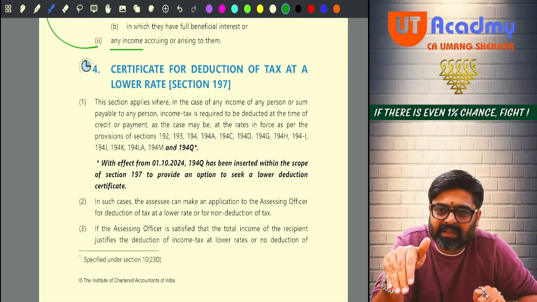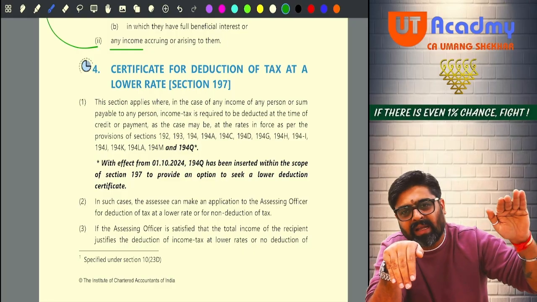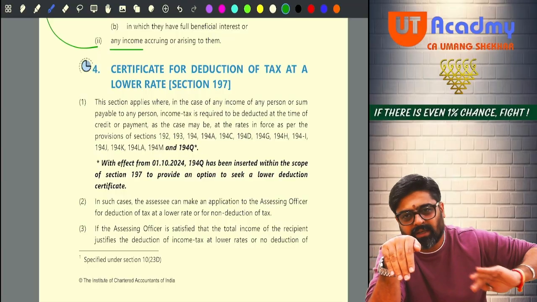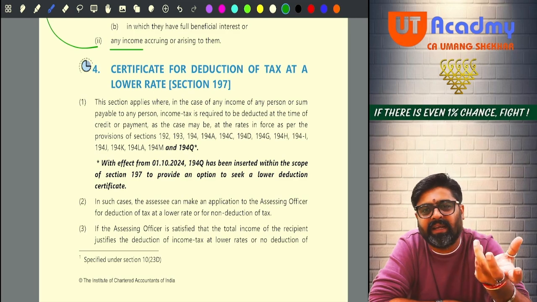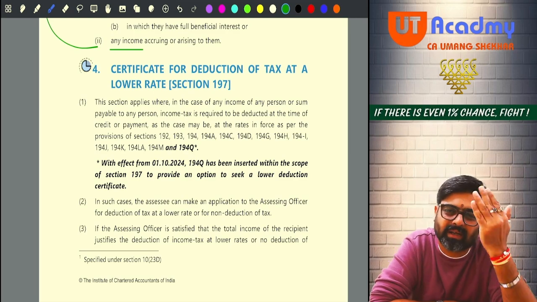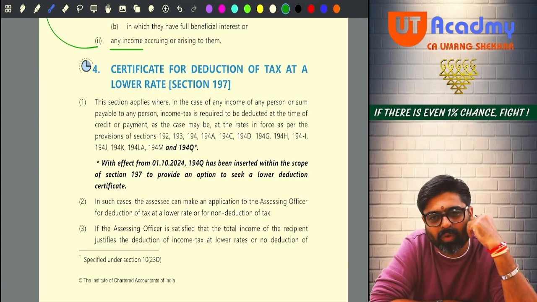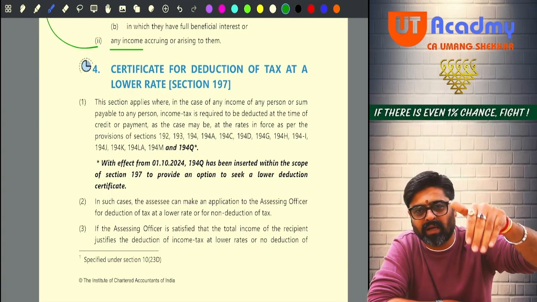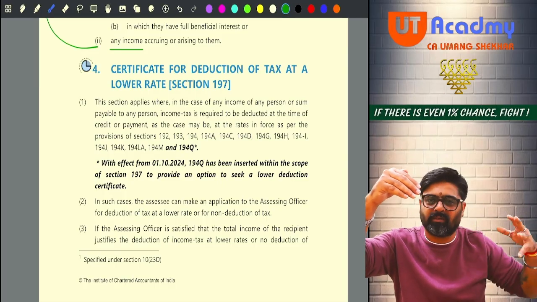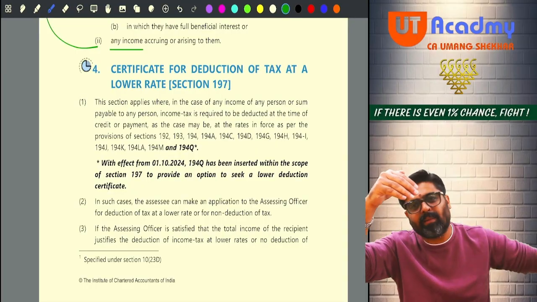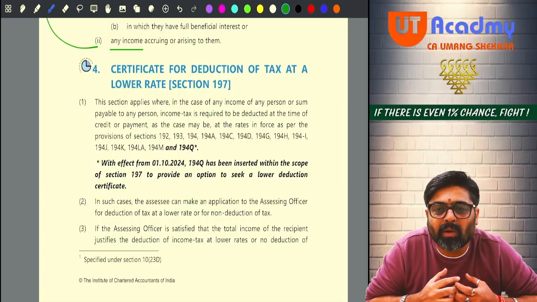Because even if you deduct that TDS, ultimately my tax liability is going to come nil only. And out of that nil tax liability, I will claim this TDS as a tax credit. I am going to get a refund of this TDS. So please, instead of deducting this TDS, give that entire amount to me as my income only. Don't give it to the government, because if you deduct it and give it to the government, then later on I will have to show this amount as my tax credit and claim that amount from the government. Why are you putting me in such kind of problem?